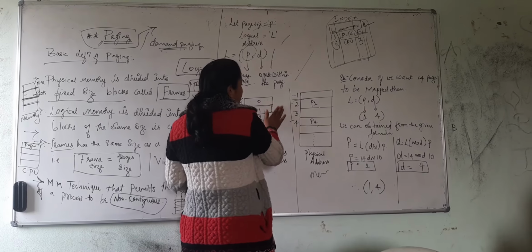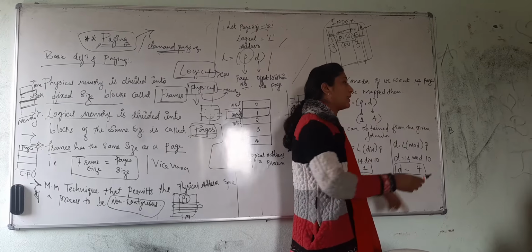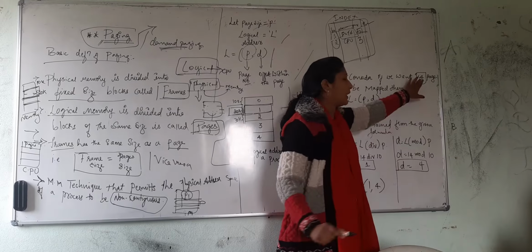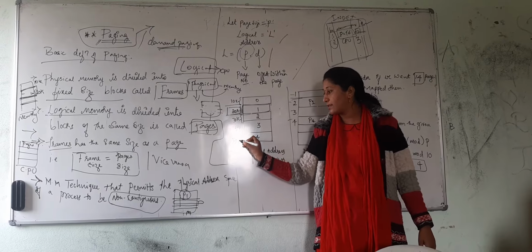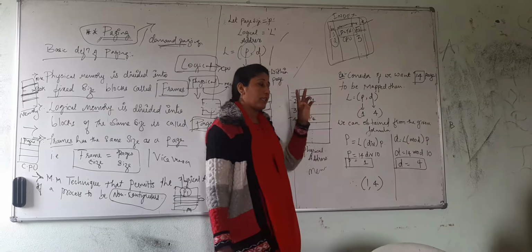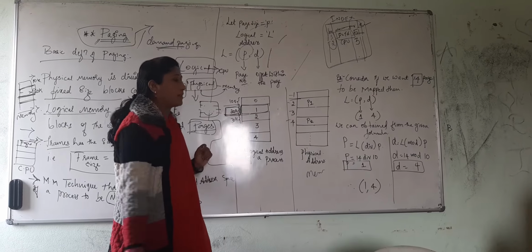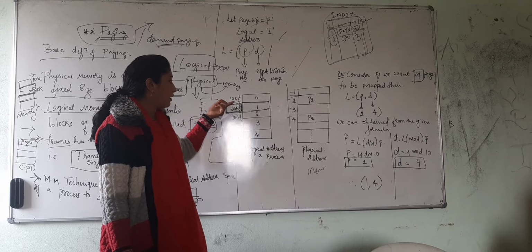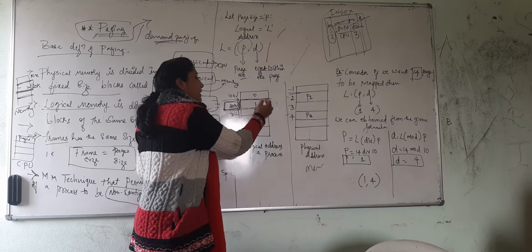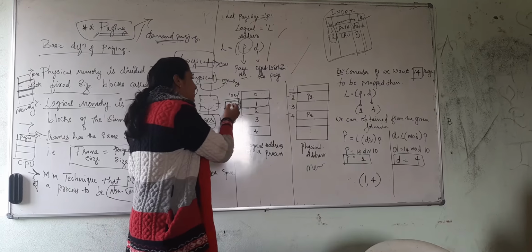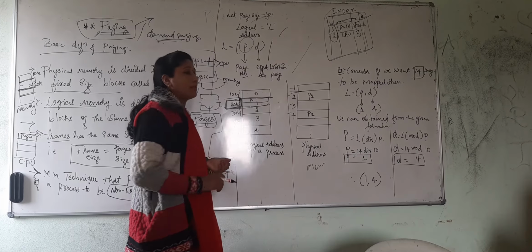So here I have taken an example. Consider if you want to map the 14th page. I have represented the number. The 14th page. As you know, 10, 20, 30, let us say 40, this is 50. The 14th means at which particular location it should come and reside. Obviously in between, more than 10 and less than 20. Means 14 is in between this, right? Obviously it cannot fit into this 10 because it is more than that allocated. Definitely it should be between 11 and 20, somewhere around here is where my process is going to be stored.